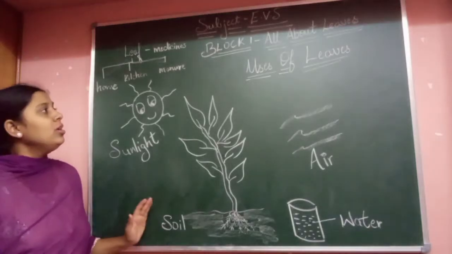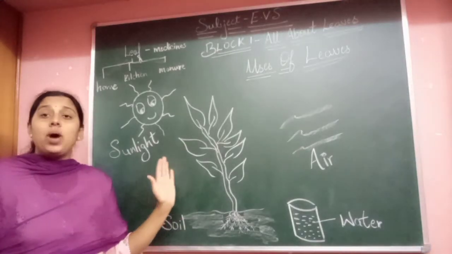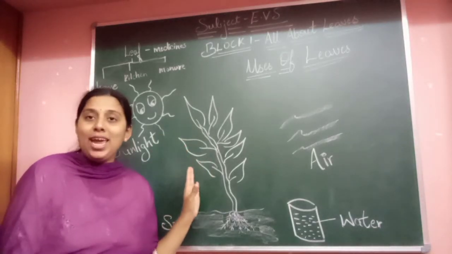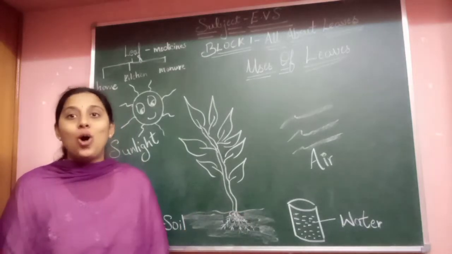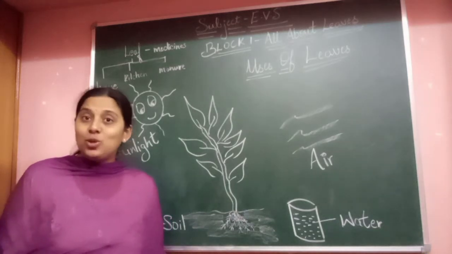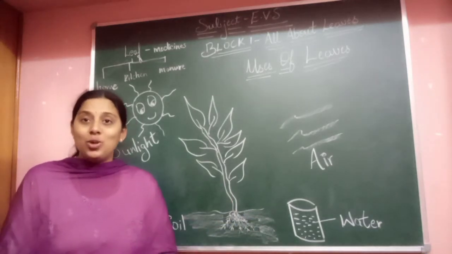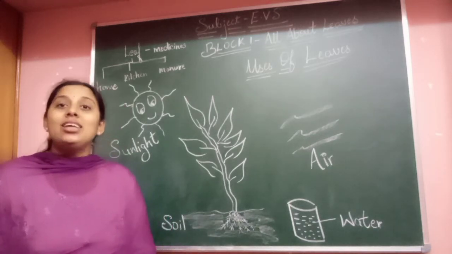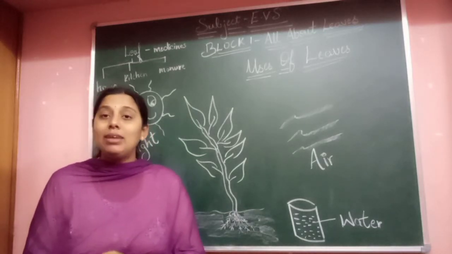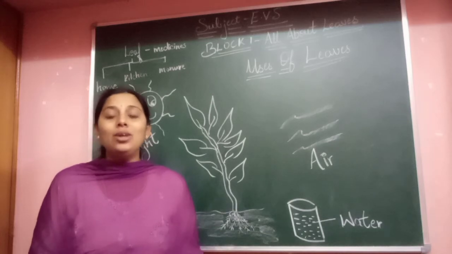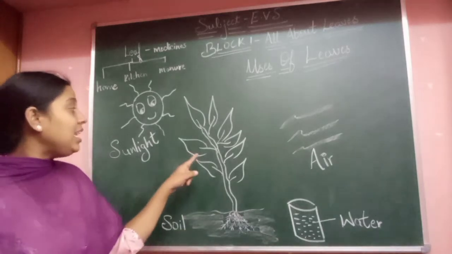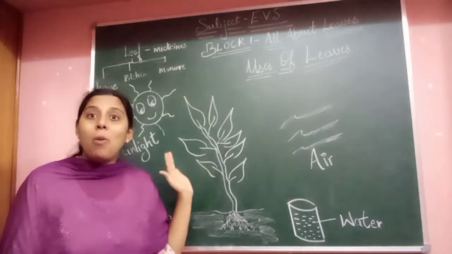Continuation of the lesson on all about leaves, block 1. Here, the leaf is very important and it plays a vital role. You know why? Because in your home, who prepares food, who cooks for you all? Yes, mother, right? And where does she cook? In the kitchen, of course. Does she cook in the hall or room? No, right? So she cooks in the kitchen, and your mother is the main cook, so that when we all get hungry, she saves us from starving. Isn't it, kids? So here leaves are just like moms.